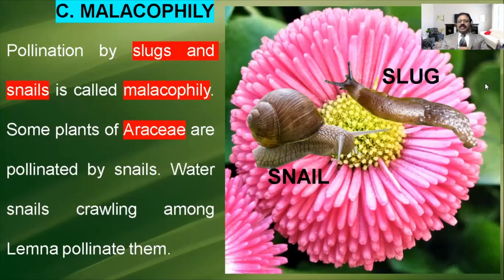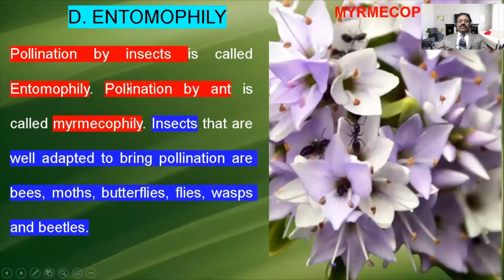The Araceae family is usually pollinated by slugs and snails. So the snail is also involved in pollination. Snails, slugs and so on are also involved in pollination. When pollination occurs by the snail, that type of pollination is called Malacophily. Then another one is there, entomophily.